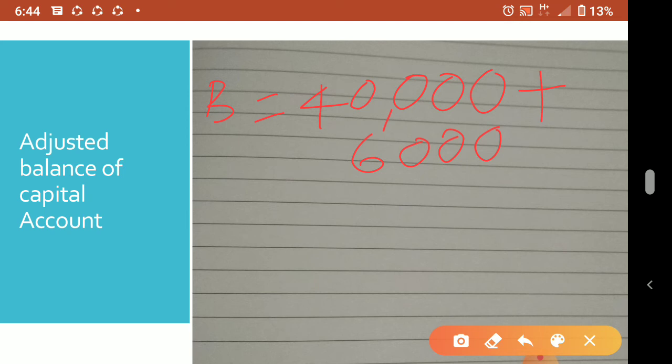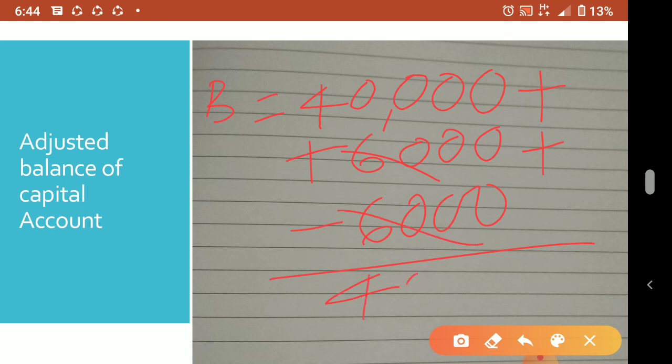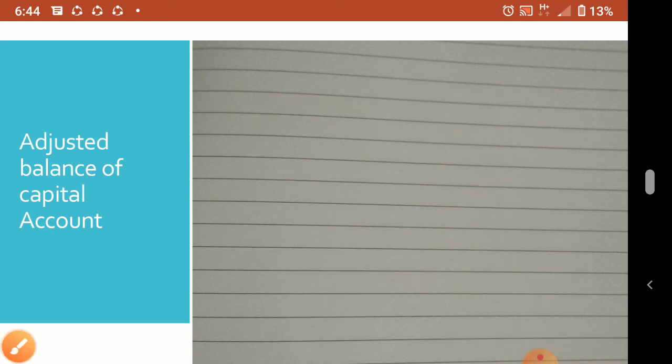Then he also suffered a revaluation loss of 6,000. So the plus and minus cancel. His capital is 40,000 only, even after the change in profit sharing ratio. Understood? Now for C we will calculate the new capital.